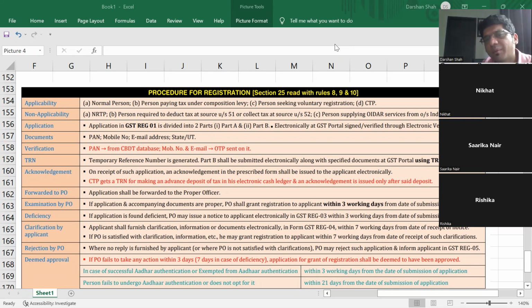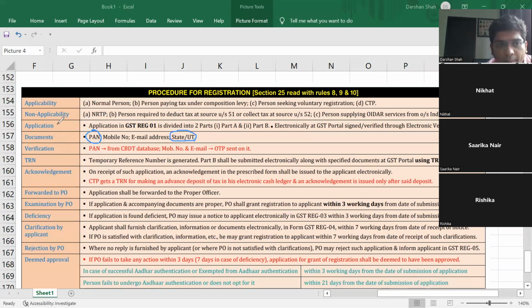In case of company, it will be the PAN of the company. So what all is required? PAN is required. Mobile number and email, obviously for correspondence purpose, and the state or union territory of the place of business is required.